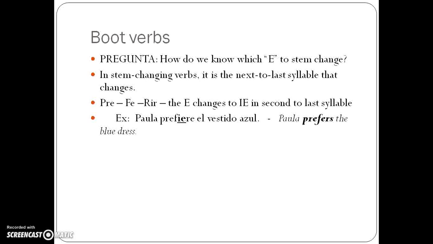So, an example here: Paula prefiere el vestido azul. Paula prefers the blue dress. Look at querer. This is two syllables. Querer. So the second to last syllable that has that E in it changes. What's the second to last syllable? Well, it's the quer. Or entender. The second to last syllable gets changed, so that E right here gets to change. Pensar, there's only one E, you should know. Pensar, that's the E that gets changed.